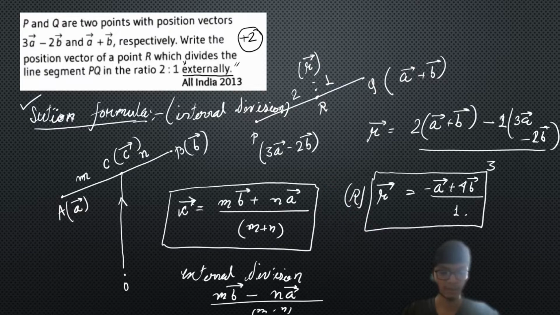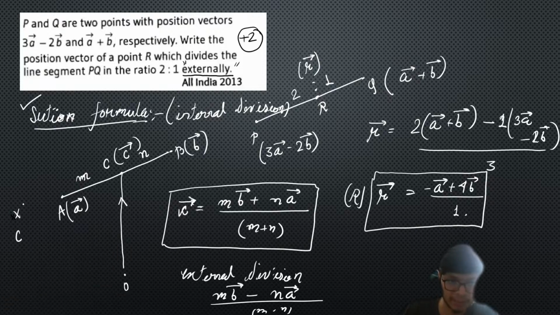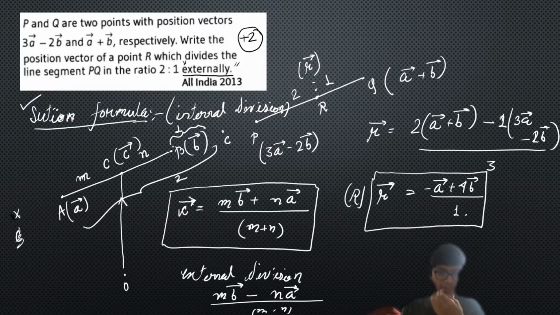In case of internal division, you have to use a plus sign, and in case of external division, you have to put the minus sign, because in external division the point C lies outside the line segment AB. Here it lies on this side of B, because this length is 1 time and this length is 2 times. That's how the external division ratio is mentioned.